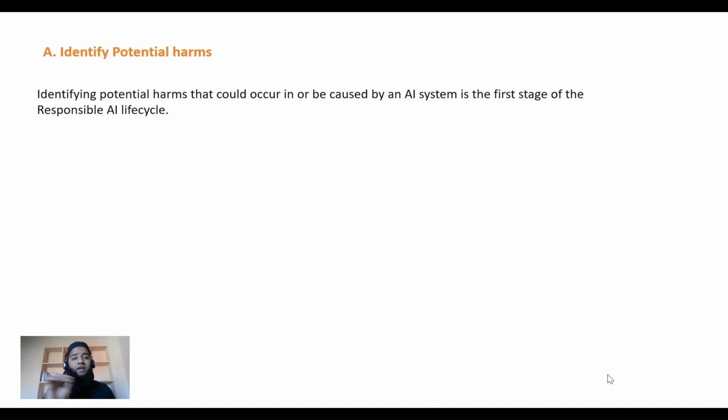Now, as you know, identifying potential harms that occur in or are caused by an AI system is the first stage of the responsible AI life cycle. It's the first stage, and there are four steps within this stage. It is important to note that this should not be confused with the first four stages that I talked about. These are the four steps within the identifying potential harms stage.